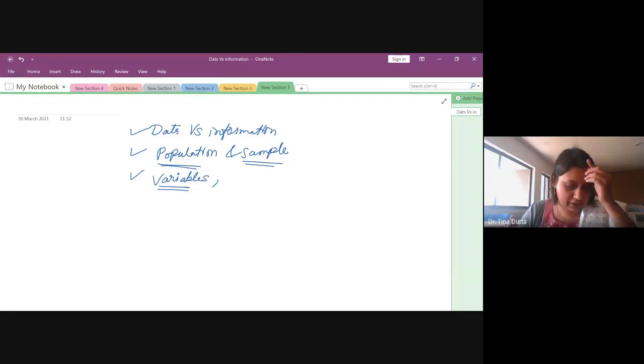Next, we talked about scales of measurement. Because we were trying to distinguish data into different categories, we came across four categories based on measures of scale, right?